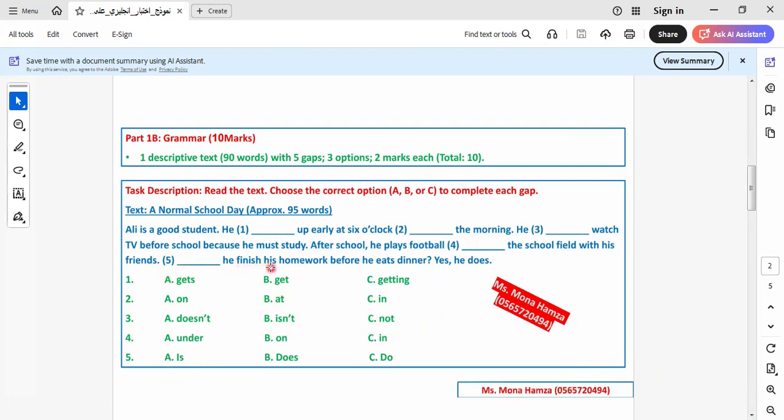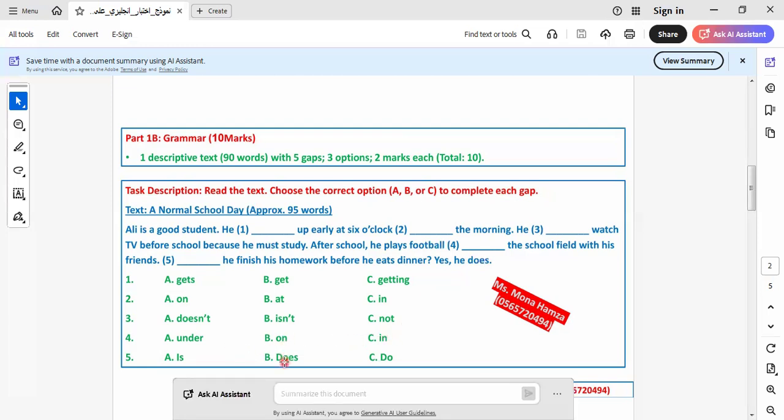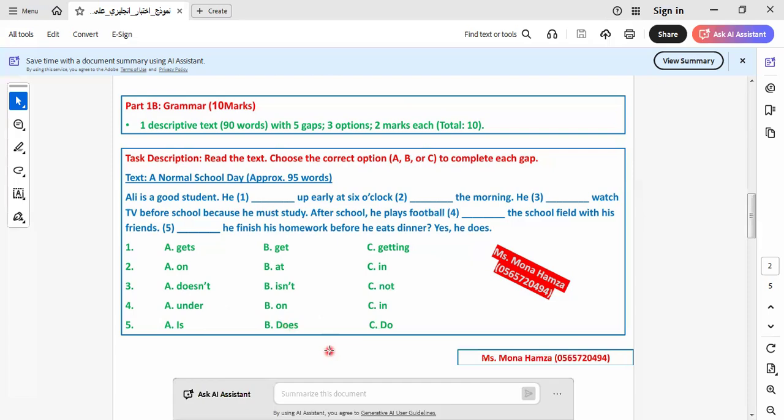He finishes his homework before he eats dinner. So the answer here will be yes, he does. So I ask a yes/no question here, using does. So the answer will be: does he finish his homework before he eats dinner? So this is the correct answer here.